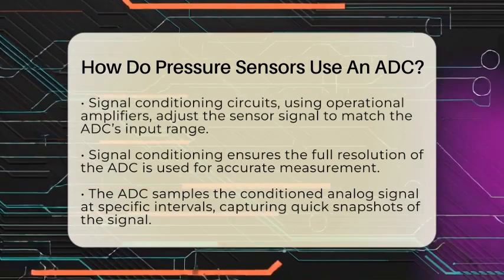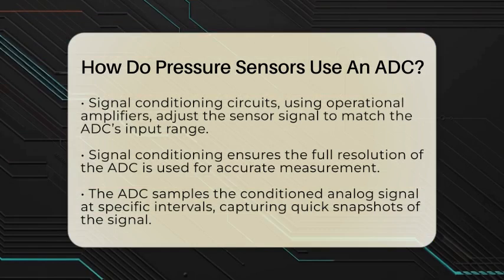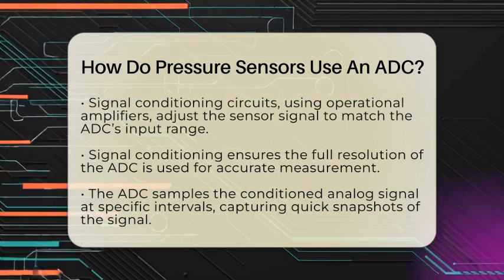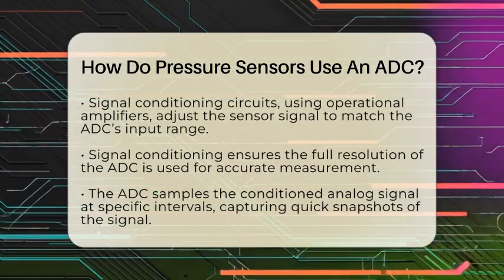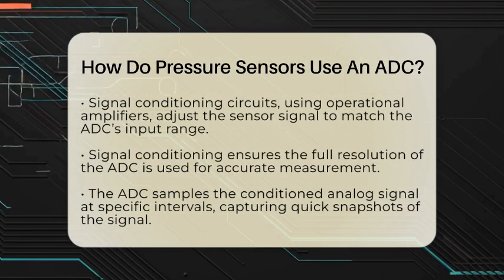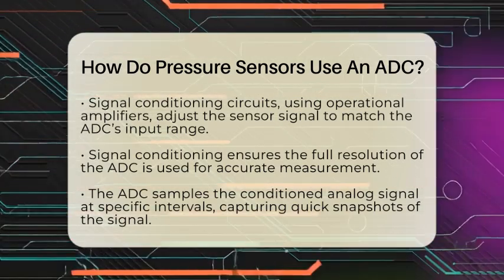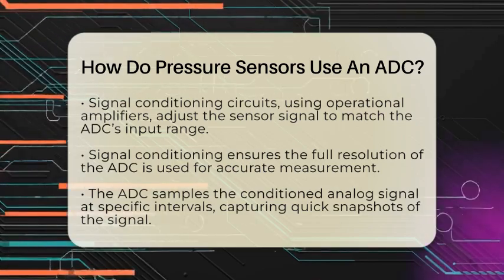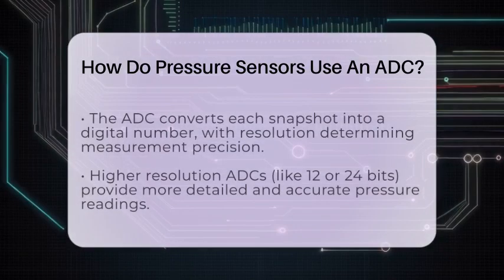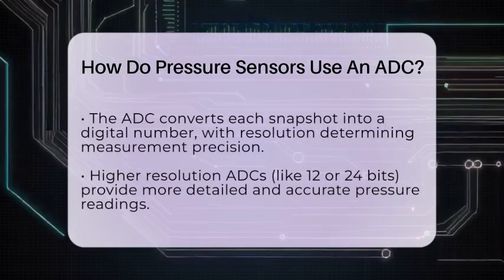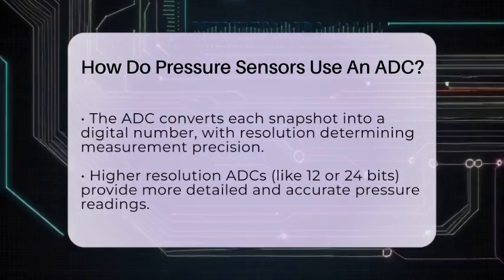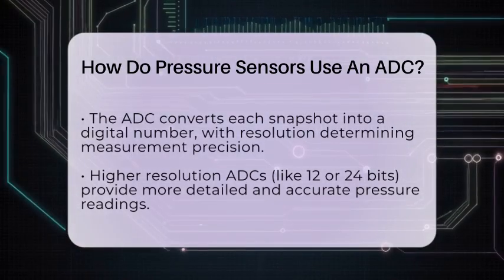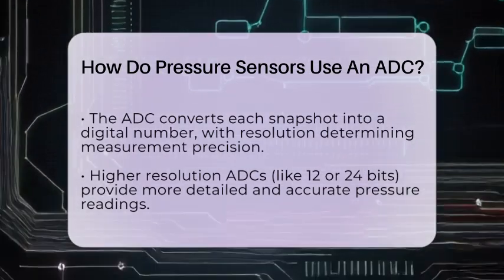Once the signal is conditioned, it is fed into the ADC. The ADC samples the voltage at specific intervals, like taking quick snapshots of the signal many times per second. It then converts each snapshot into a digital number. The resolution of the ADC, such as 10, 12, or 24 bits, determines how many different digital levels it can produce. Higher resolution means more precise pressure measurements.